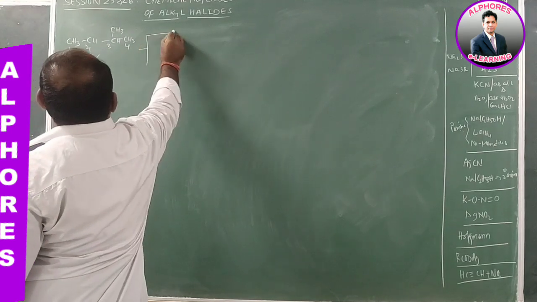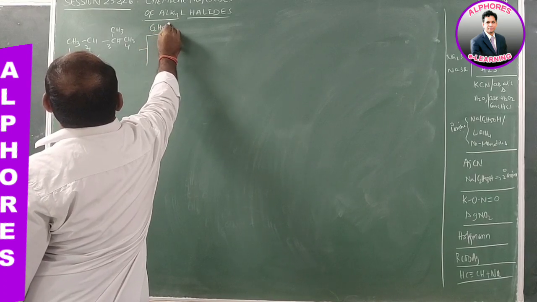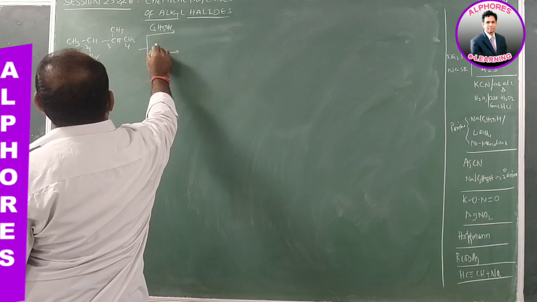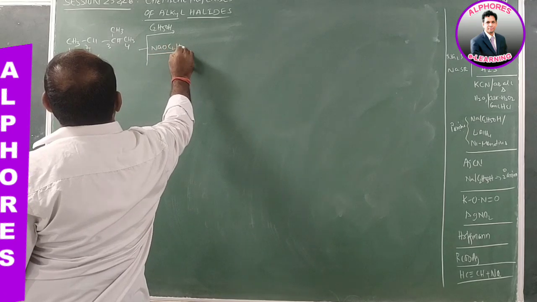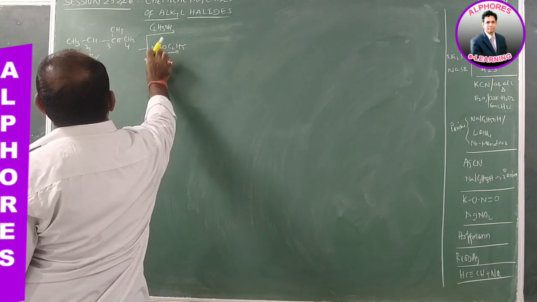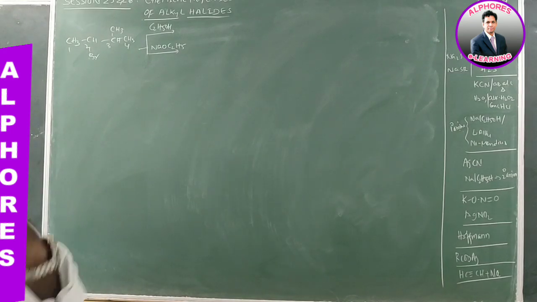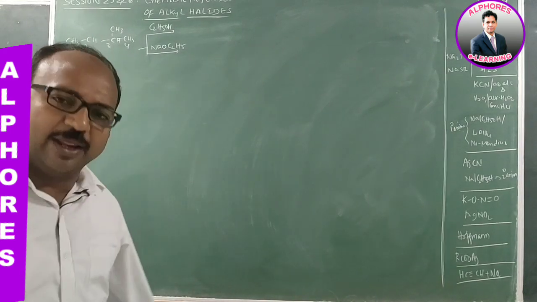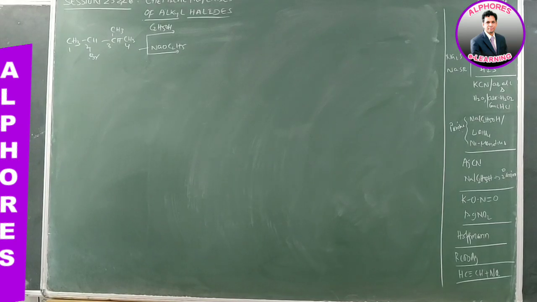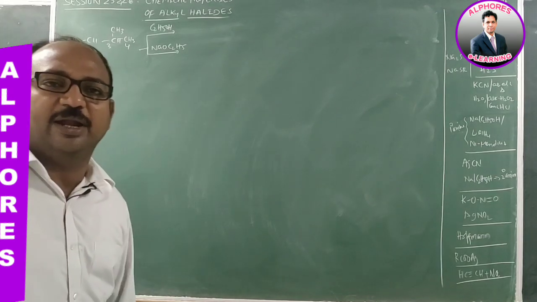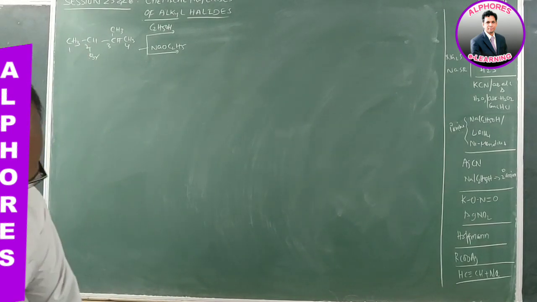Upon reaction with, say, sodium ethoxide, what products are we going to get? What are the possibilities? Is there any possibility for formation of carbocation? Is rearrangement possible or not? How many elimination products are you going to get? How many substitution products are you going to get? You need to verify that once.